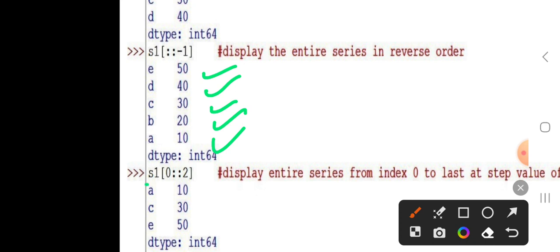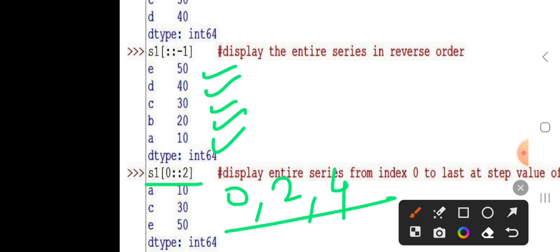Here the start value is provided as 0, the stop value is not provided, and the step value is 2. Then you have to start from 0, skip the first value and take the second value: 0, 2, skip the third and take the next value 4. This process goes through to the end of the list.